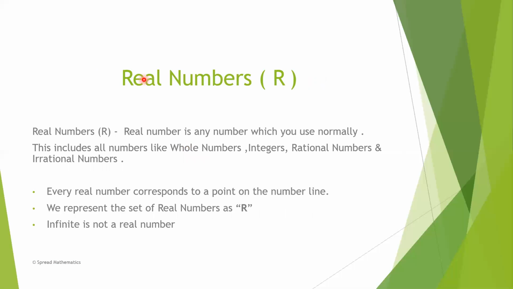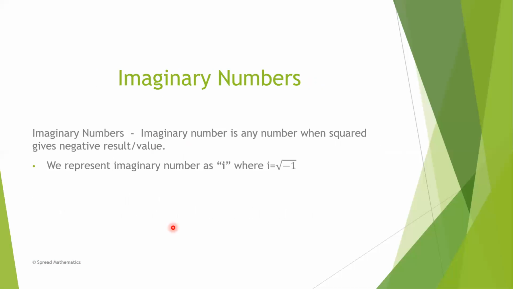Real numbers. The definition of a real number is any number which you use normally. This includes all numbers like whole numbers, integers, rational numbers, and irrational numbers. Every real number corresponds to a point on the number line. We represent the set of real numbers as capital R. Infinity is not a real number.